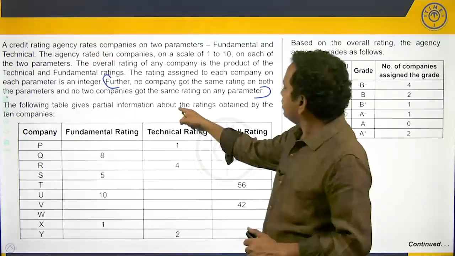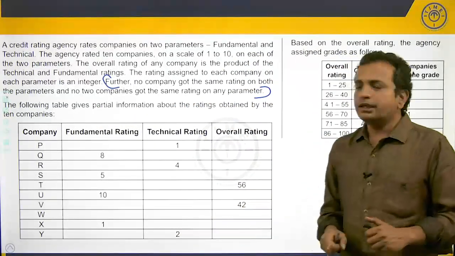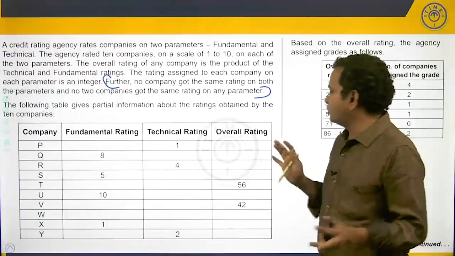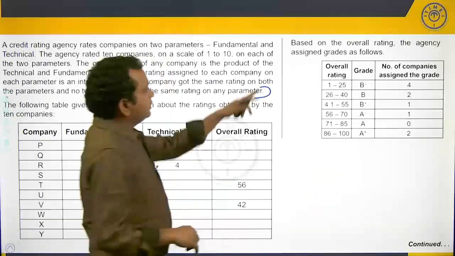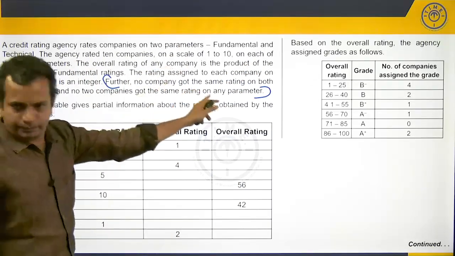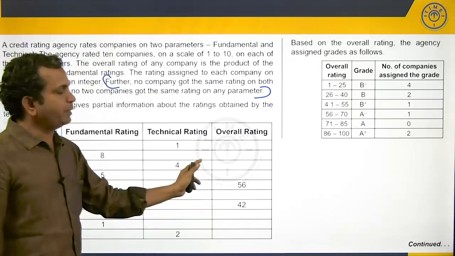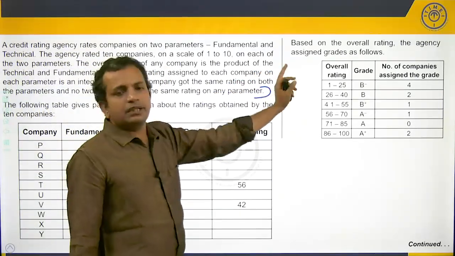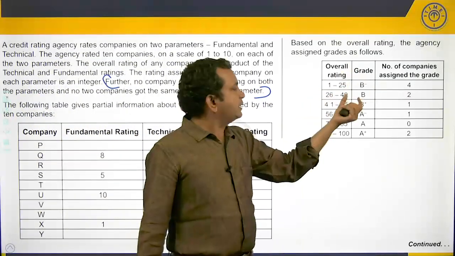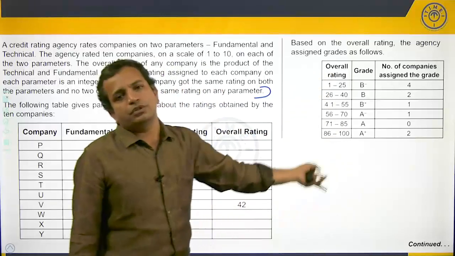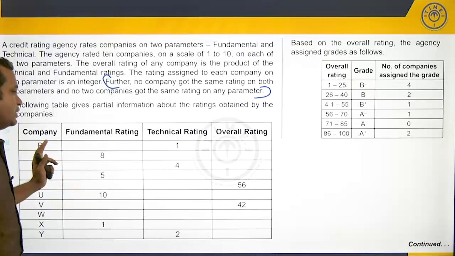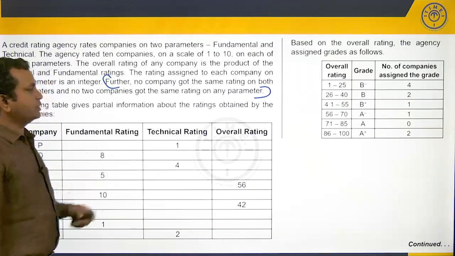The table gives the partial information about the ratings obtained by the companies. So, partial information meaning whatever is missing is not available, whatever is given is only available. And there is some additional information which is given to us, which says that based on the overall rating, based on the product of these two parameters, the agency has assigned grades as below. So, based on this value, a company will either get a B minus or a B or an A minus or A plus based on wherever it falls within those bands. That is the information that is given to us. So, let us look at the questions.